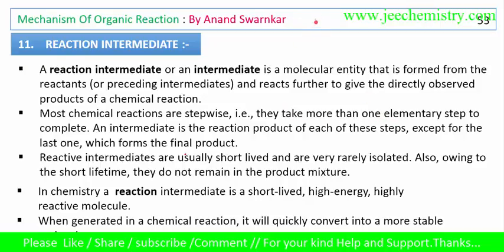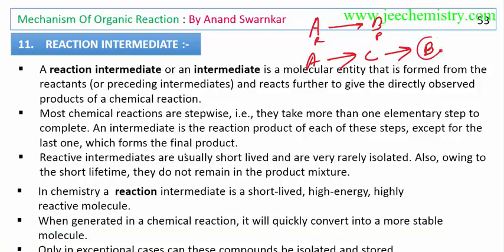Maybe A is converted to B. This directly shows that A is the reactant and B is the product. But this is not happening. Maybe A is first converted to C, then C is converted to B. B is our final product, A is our reactant, and C acts as an intermediate. It means any reaction proceeds via an intermediate to come to the final product.